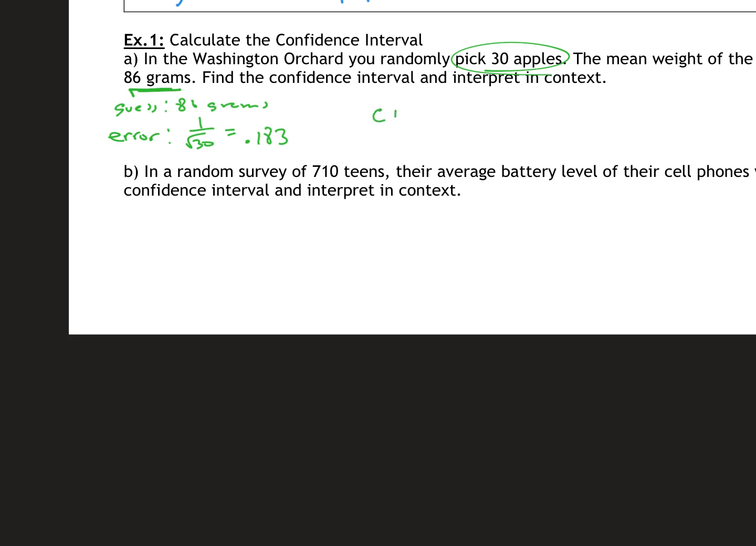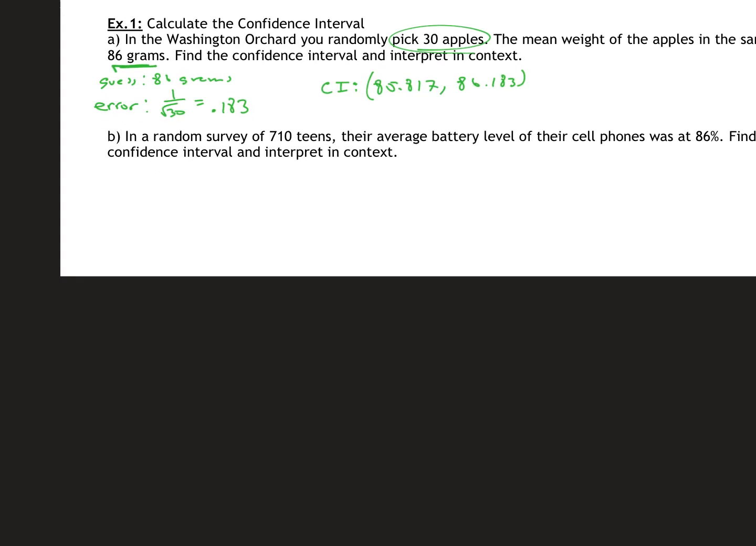So my confidence interval here would be 86 minus 0.183, so 85.817, and then 86 plus 0.183, which is 86.183. So here's my confidence interval I found. We are going to be fairly confident that the mean weight of all the apples is somewhere in between 85.817 and 86.183 grams. That's what we're finding today. We're just finding confidence intervals, so a range that we can guess into.